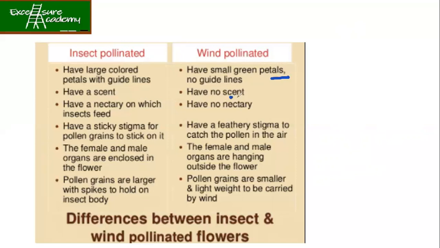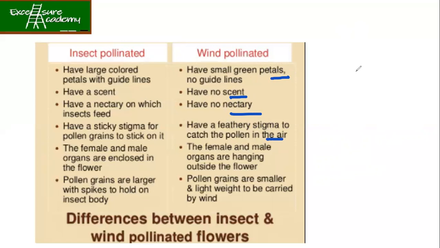Okay, no scent, because even if it has got scent in the wind, it is going to be diffused. No nectary, because we don't want any insect to be attracted. They have a feathery stigma to catch the pollen in the air. Now, what do you mean by feathery stigma?